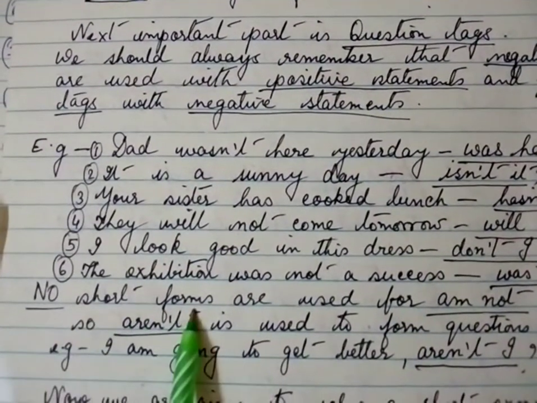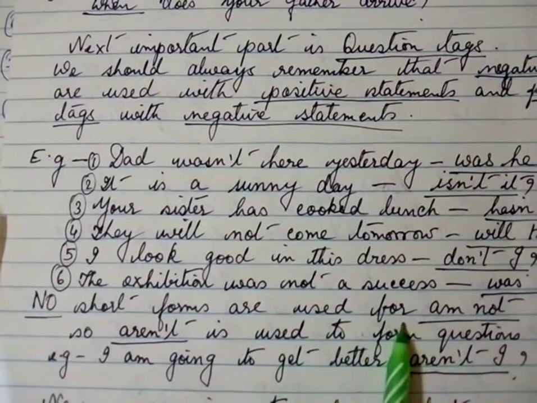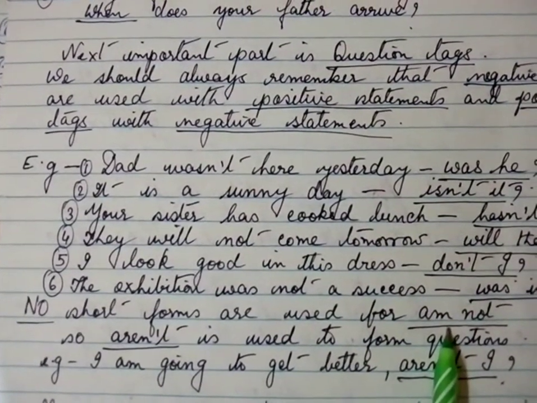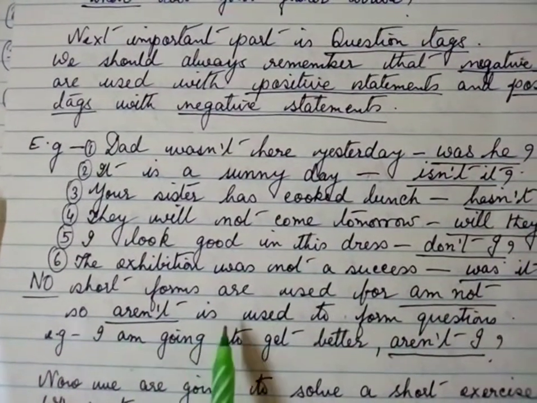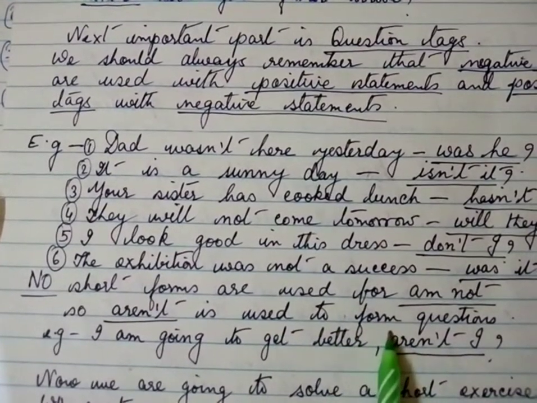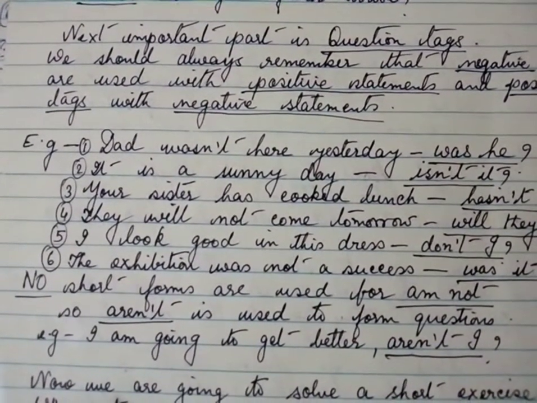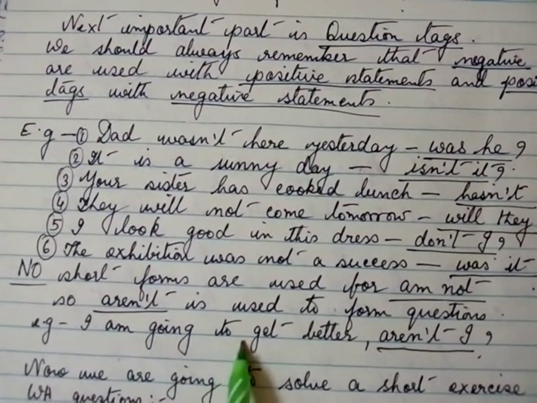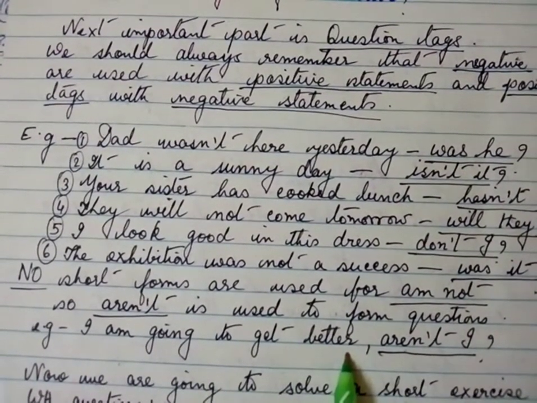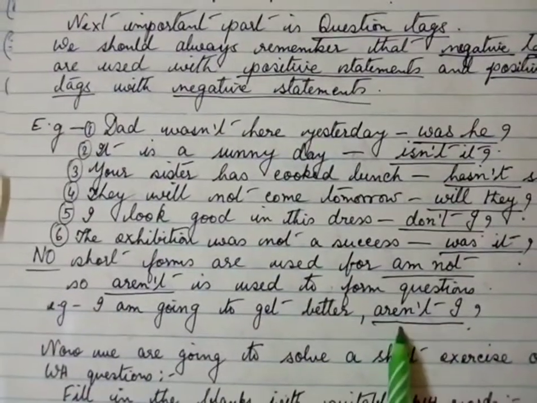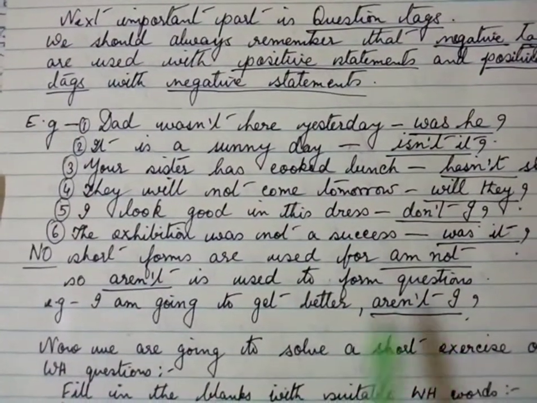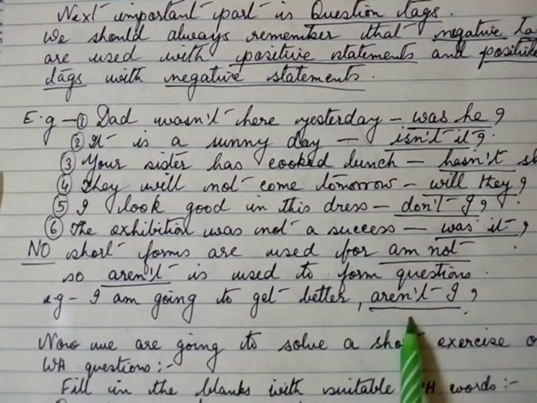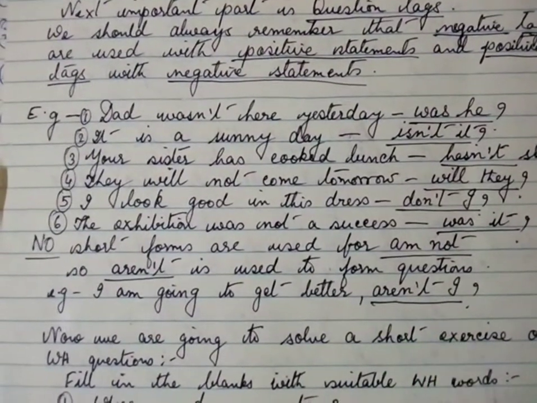Now no short forms are used for am not. So aren't is used to form questions. You see the example? I am going to get better. The question tag would be aren't I? We never use amn't, so it should be aren't I?